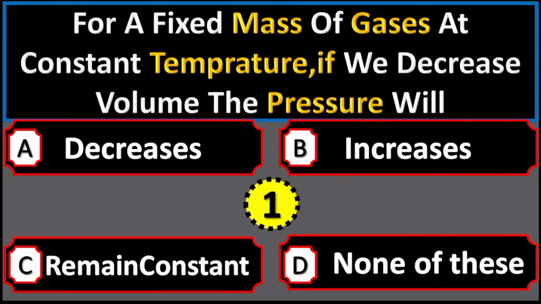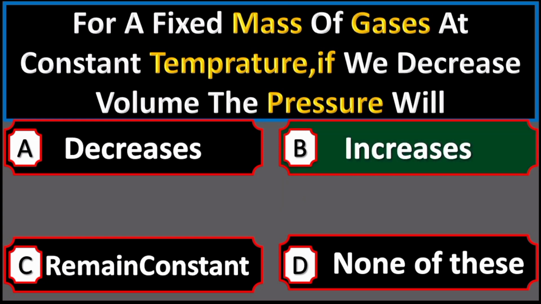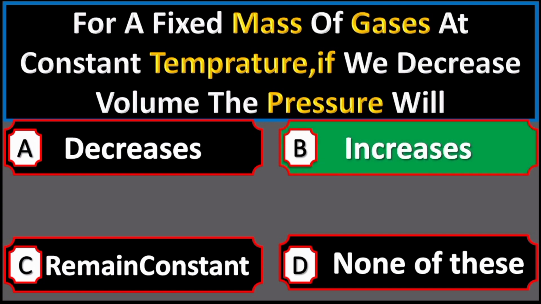For a fixed mass of gas at constant temperature, if its volume decreases, the pressure will option A decrease, option B increase, option C remain constant, option D none of these. Right option is option B increases.